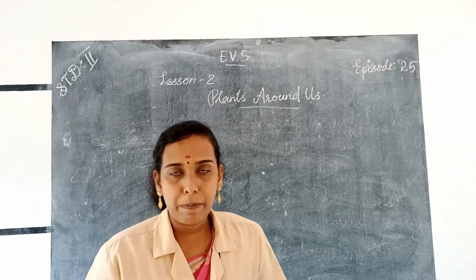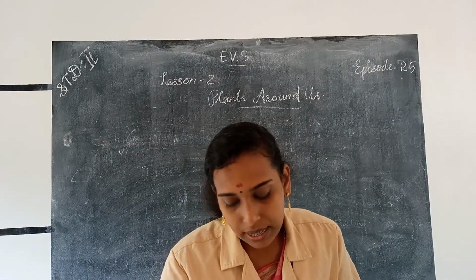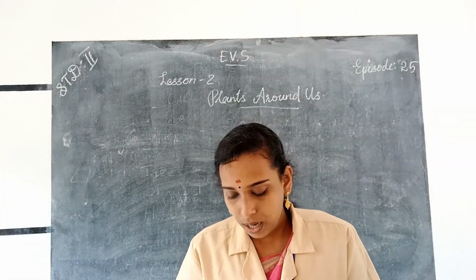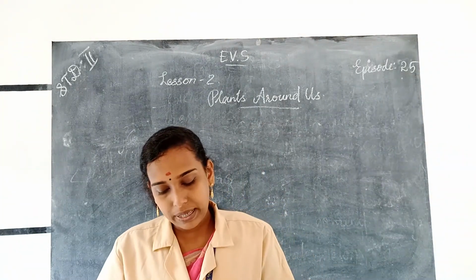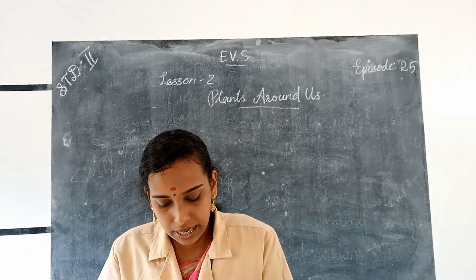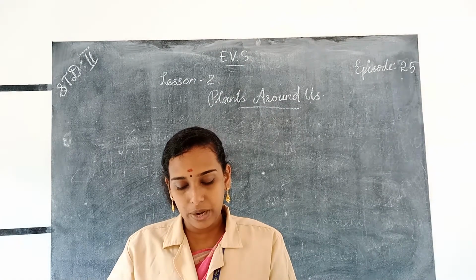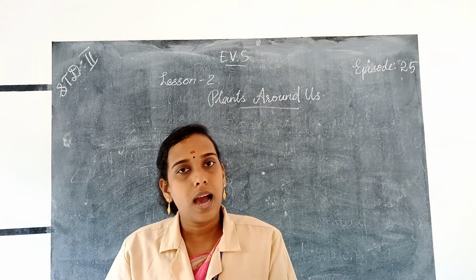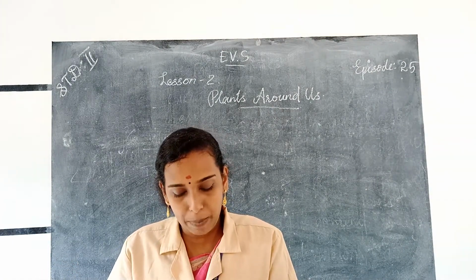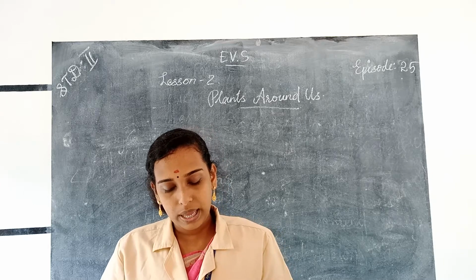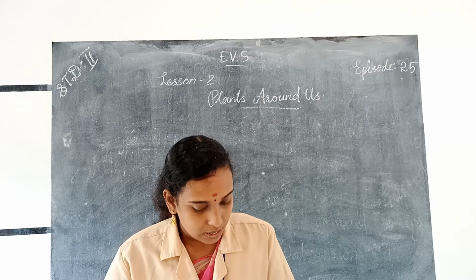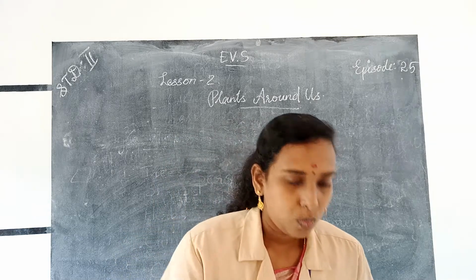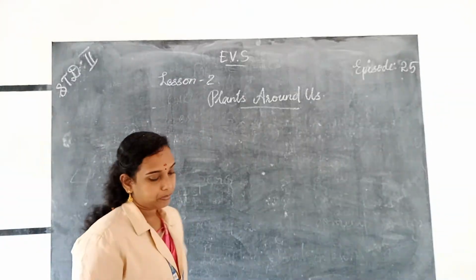They are terrestrial plants, aquatic plants, desert plants and mountain plants. Okay, so let us see what they are.